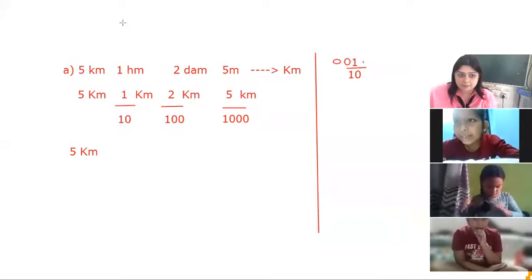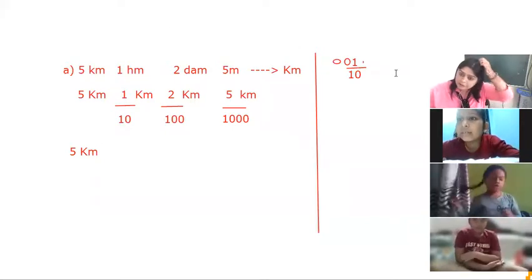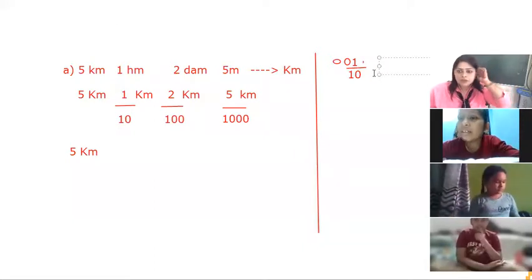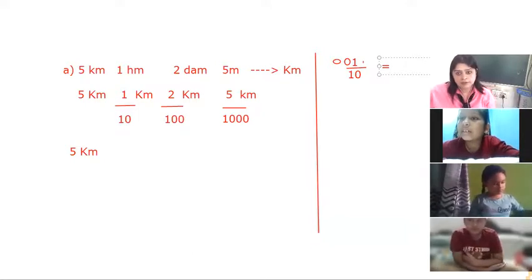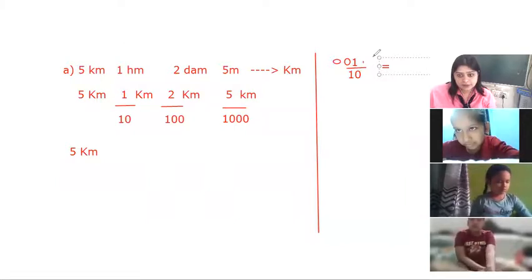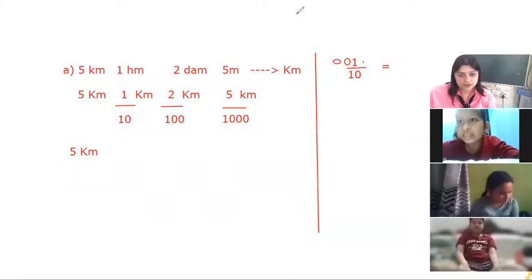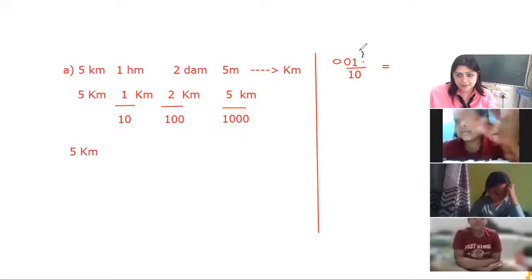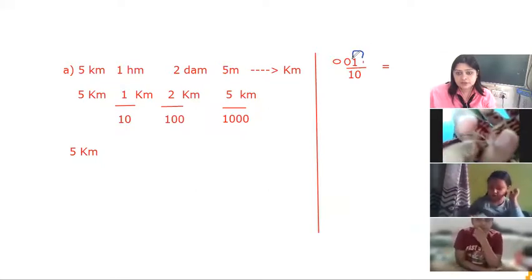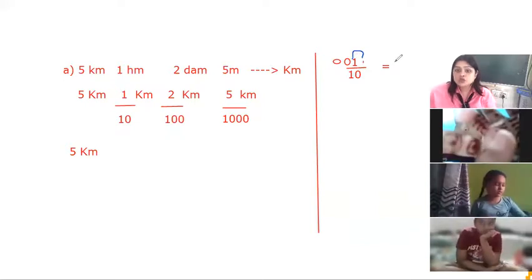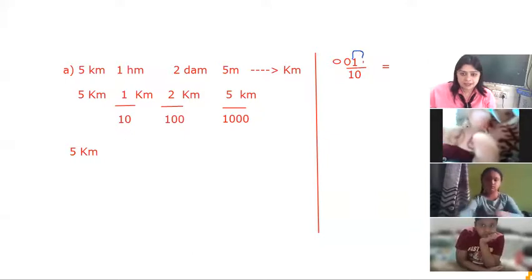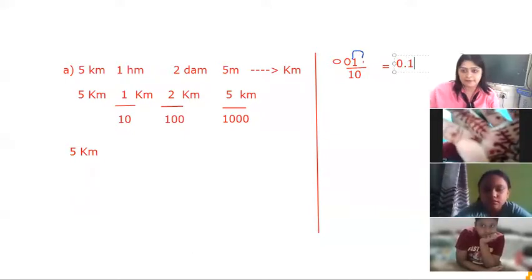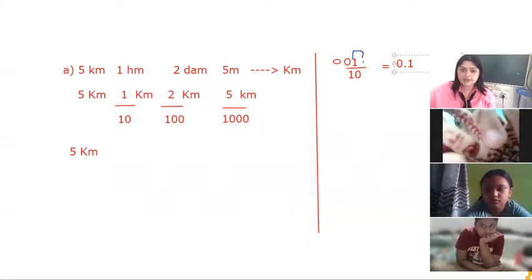So what will be our answer after shifting the decimal one time? Yes. This is our decimal and we are going to shift this decimal to the left hand side. So this decimal will come at 0.1. Is it clear? Yes, ma'am.